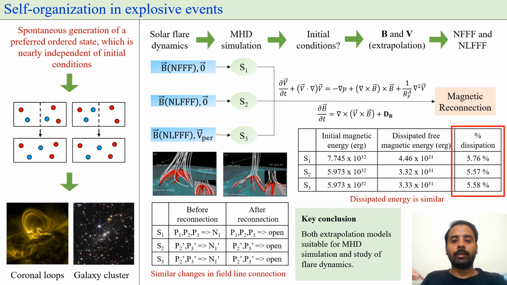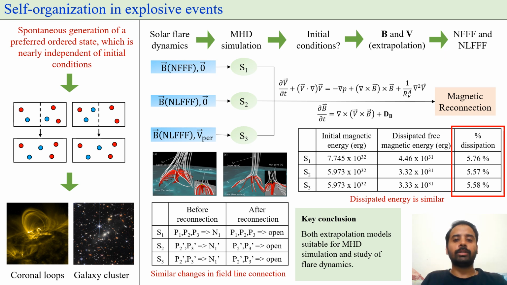To study flare dynamics, MHD simulations are needed. Then, initial conditions require specification of magnetic field and plasma flow. Since the magnetic field of the Sun is usually measured on the photosphere only, extrapolation models are used to construct the three-dimensional solar magnetic field. We use the non-force-free and non-linear force-free models to devise three initial conditions as shown. In two cases, there is no plasma flow, while in the third case, a perturbative flow is added.